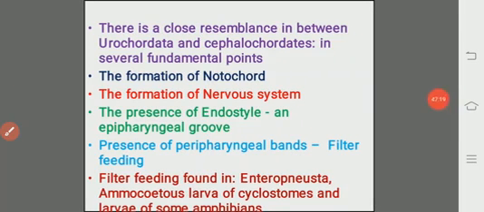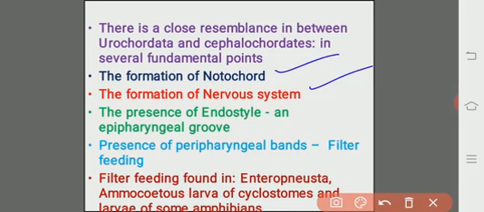There is a close resemblance of these organisms with the urochordates. In various fundamental points, they show resemblance with the urochordates. That is, in the formation of notochord, formation of nerve cord, and the presence of endostyle.